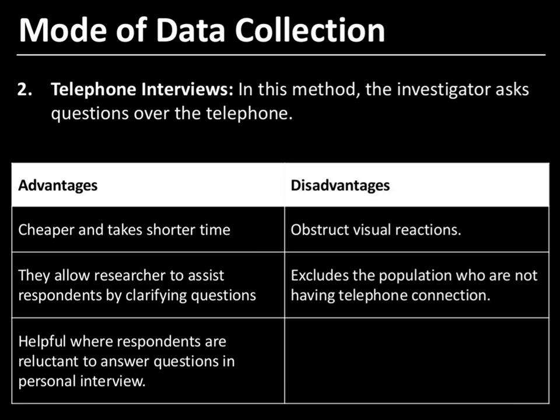Before going on with this, first I will discuss one more method of primary data collection. Write it second: information from local sources or correspondents. In this method, the correspondents or local persons are appointed in different parts of the areas, so that they can collect the information in their own way and present it to the investigator. These correspondents are trained to collect the information from the respondents. They are trained properly on how to ask questions, which type of question should be asked first and which last, so that the responses can be recorded properly.